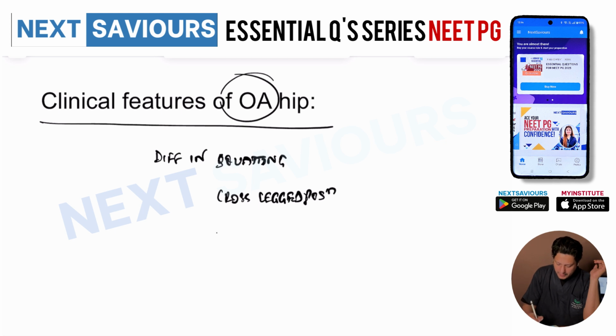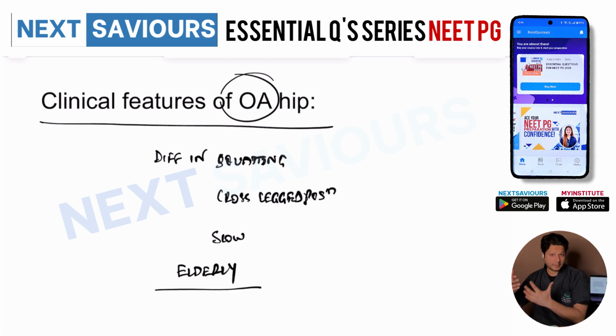The patient will have a very slow duration of symptoms, and in particular, if the question is asking about primary osteoarthritis, then the patient obviously would have been an elderly patient. So these are going to be the clinical features for osteoarthritis of the hip. Although we have to restrict ourselves to discussing the major two differentials, that is osteonecrosis and tuberculosis of the hip joint.